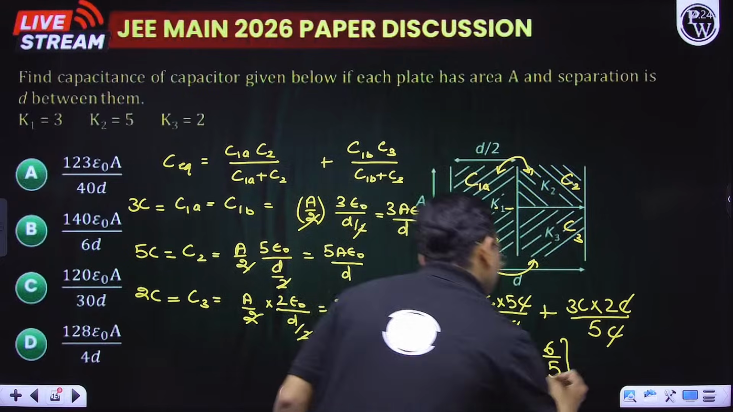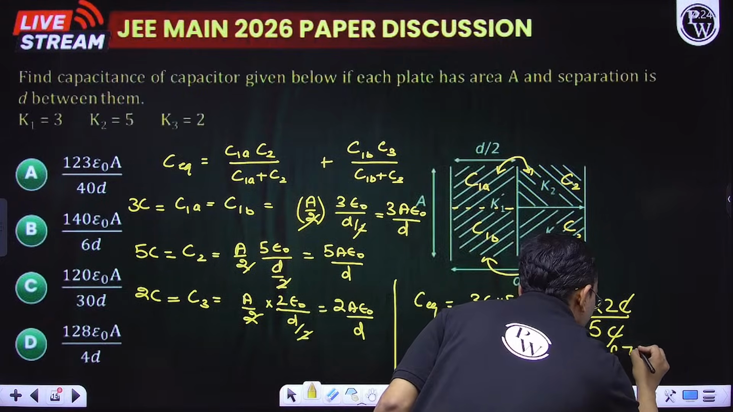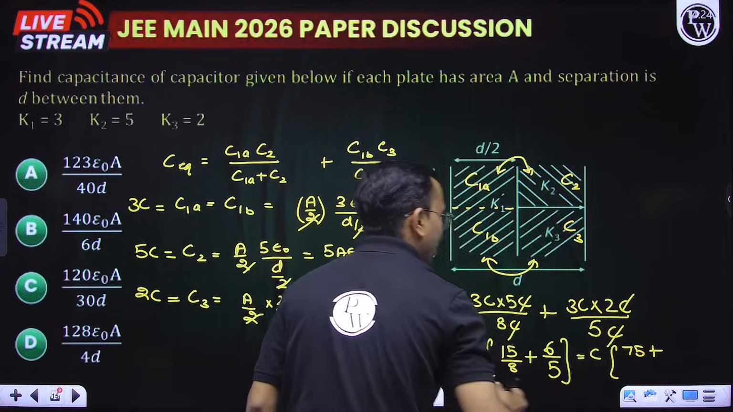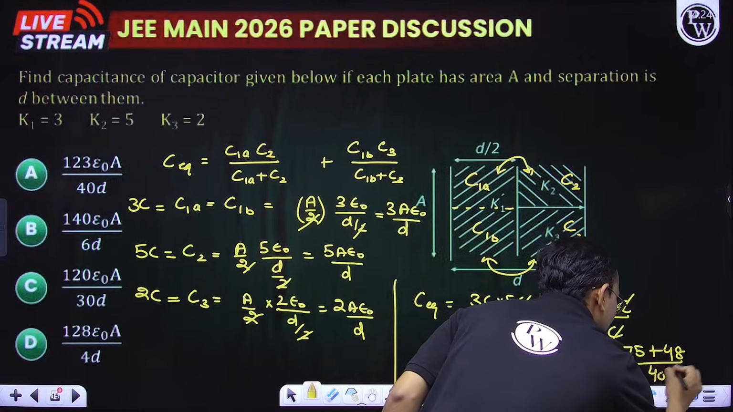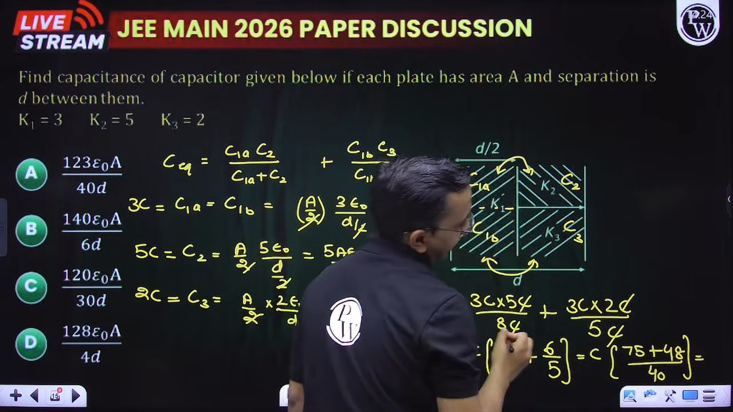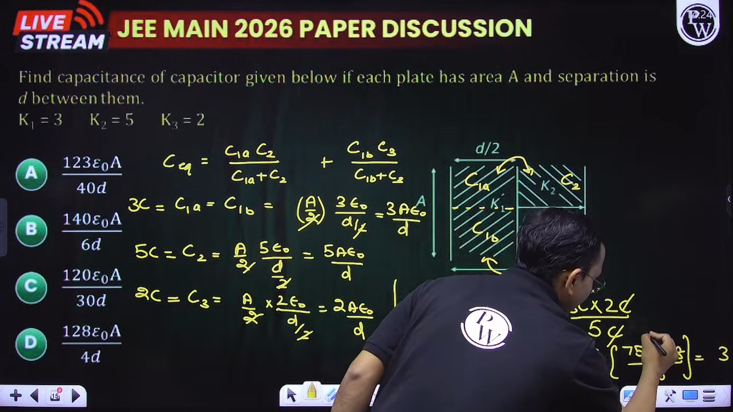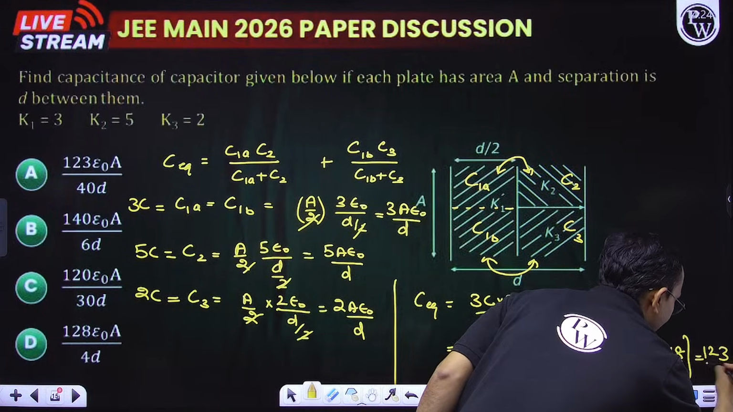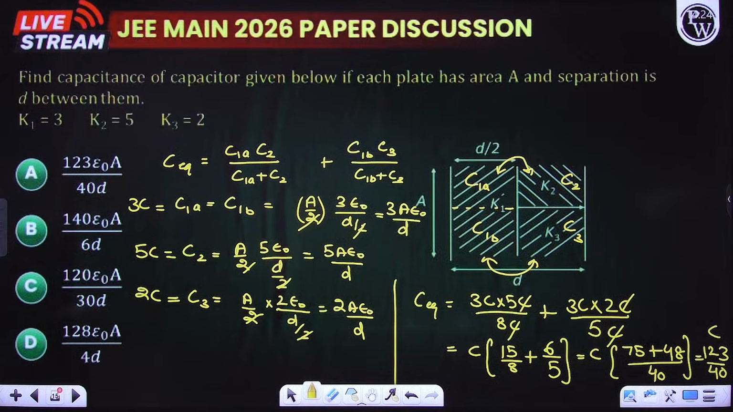So this becomes C into 75 plus 48 divided by 40. What is it? 8 plus 5 is 13, 3, so 1, 8, so 123 divided by 40C. So this is 123 by 40 into A epsilon naught by D.